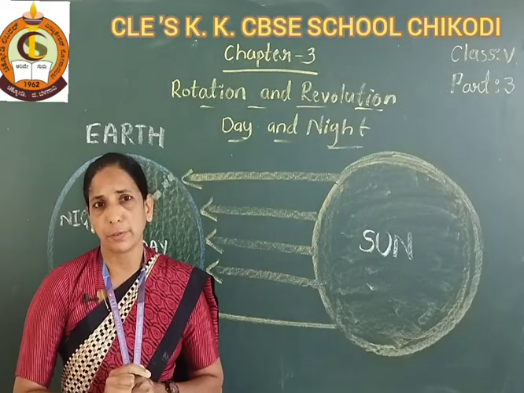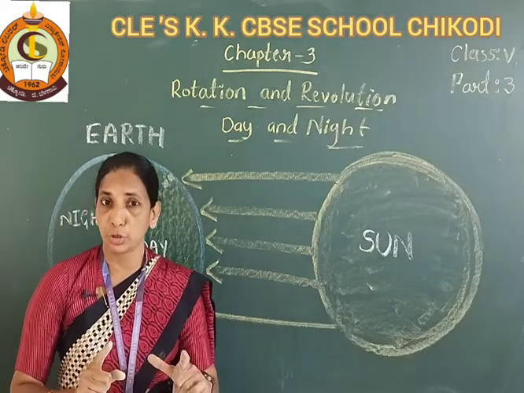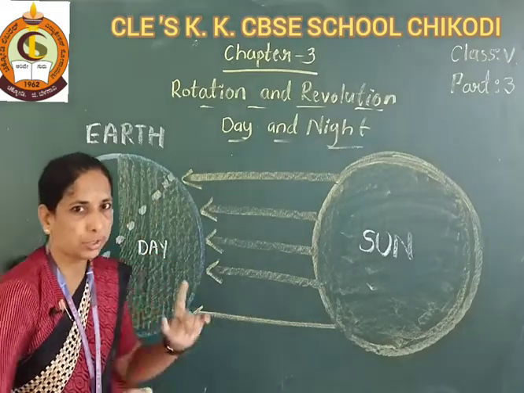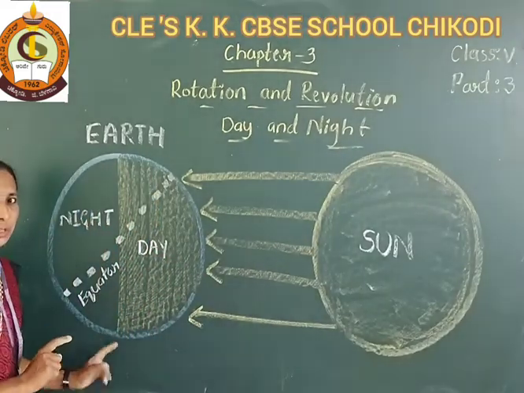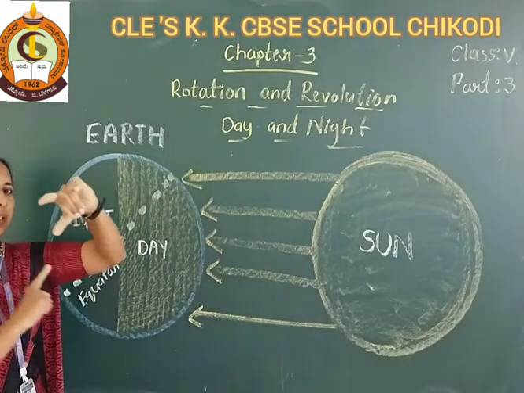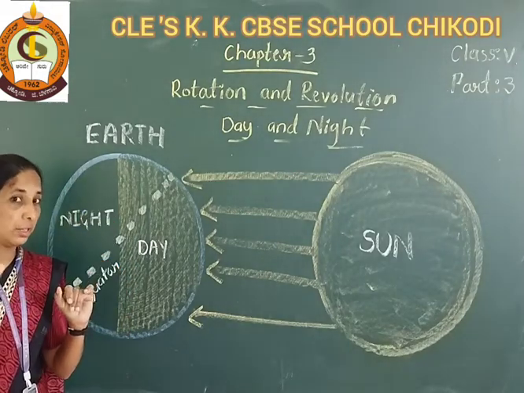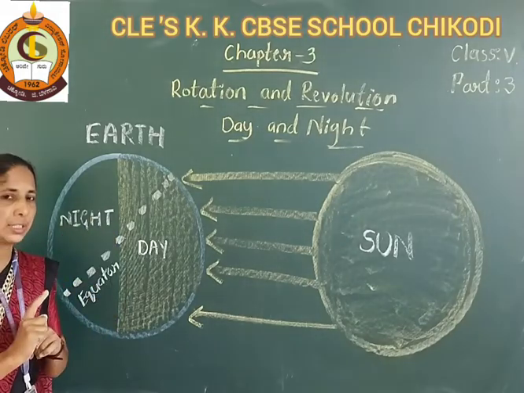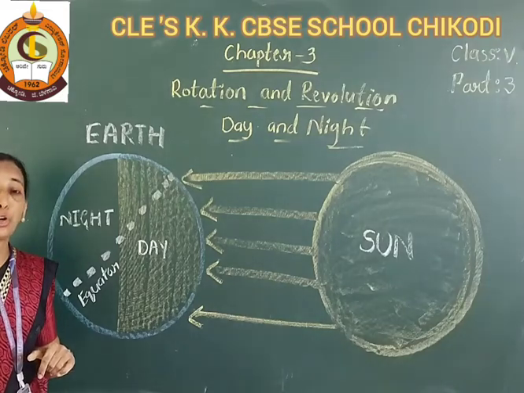What is rotation? Rotation refers to the earth rotating on its axis. The earth rotates on its axis is known as rotation.